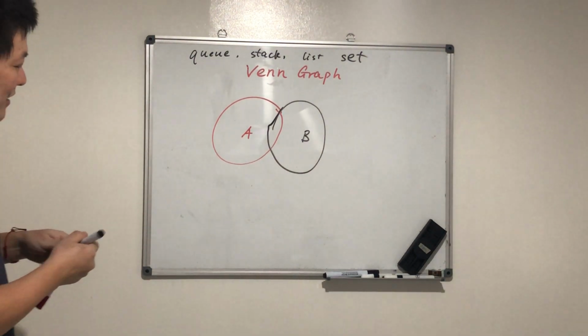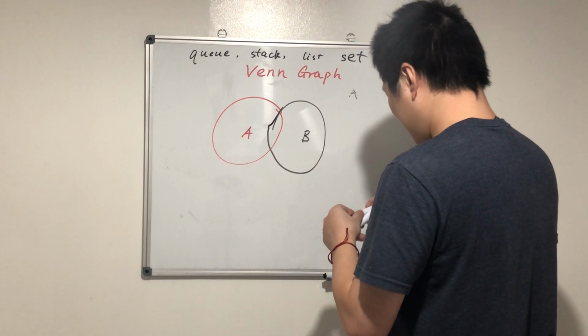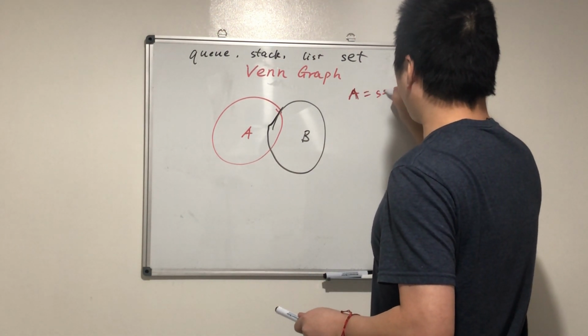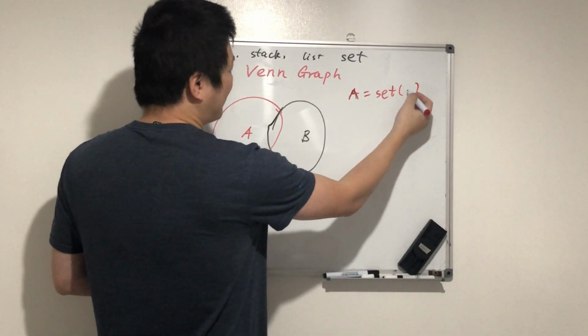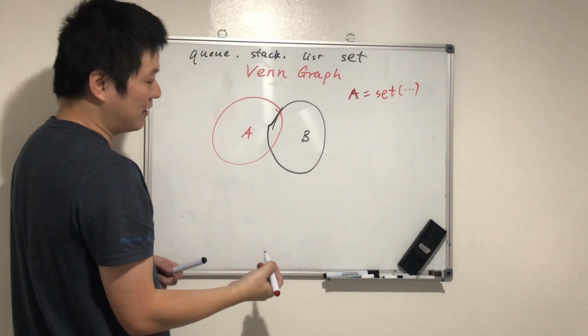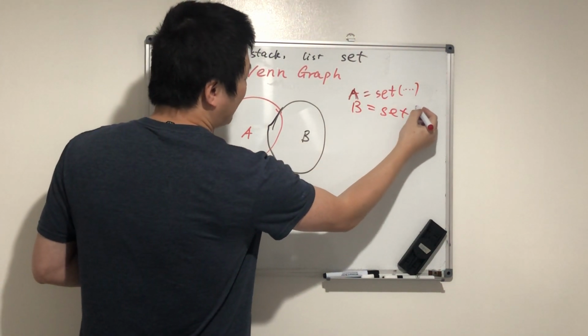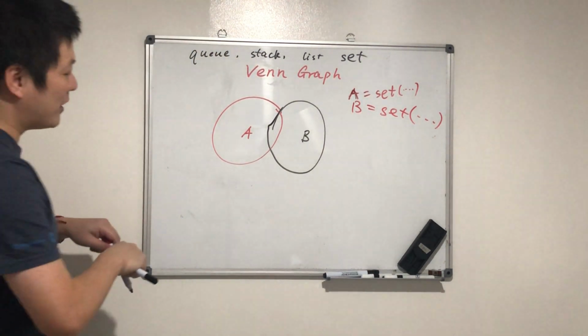A equals set, a set with some animals. B equals another set.